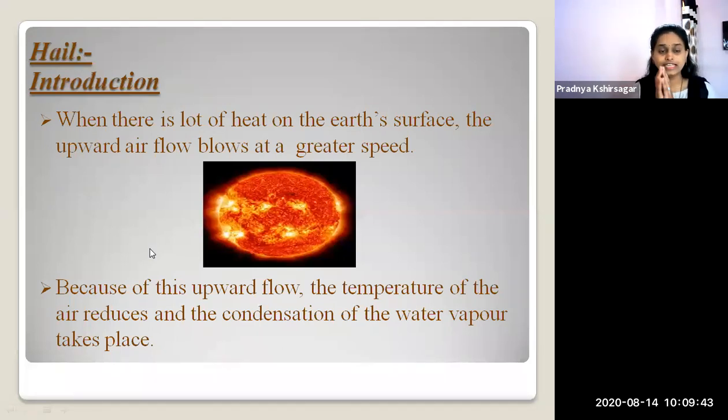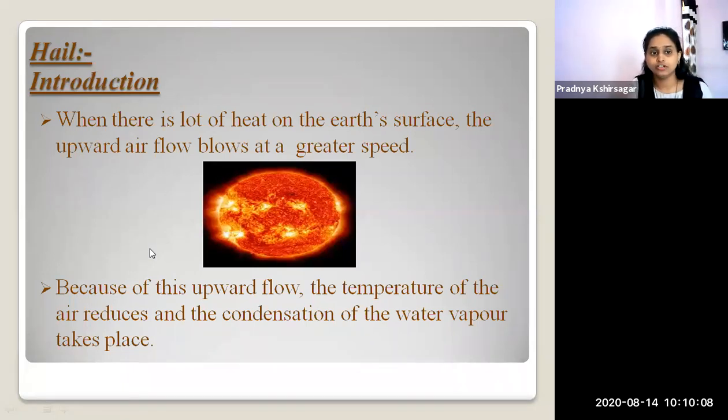Yes, what does hail mean? Hail means small hard balls of ice that fall from the sky like rain. And why does hail form?